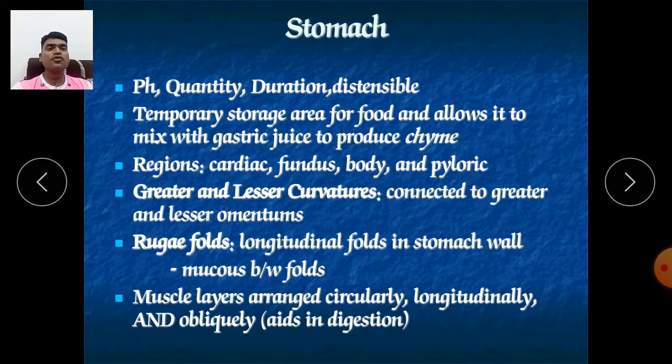The stomach is a temporary storage area for food and allows it to mix with gastric juice to produce chyme. So what is chyme? In the mouth and esophagus, we discussed that the semi-solid food particles form one mass called a bolus, which we swallow through the process of deglutition through the pharynx into the esophagus. Now whatever food enters your stomach becomes chyme after mixing with gastric juice.